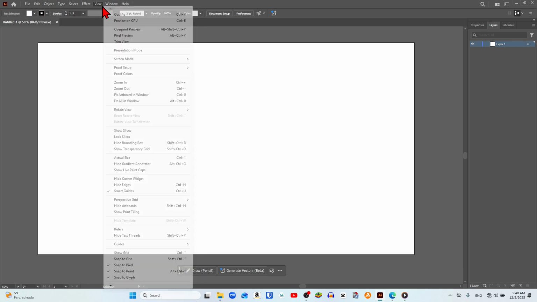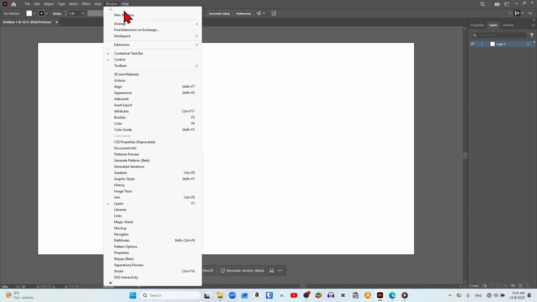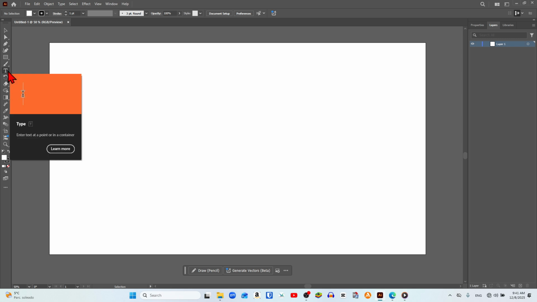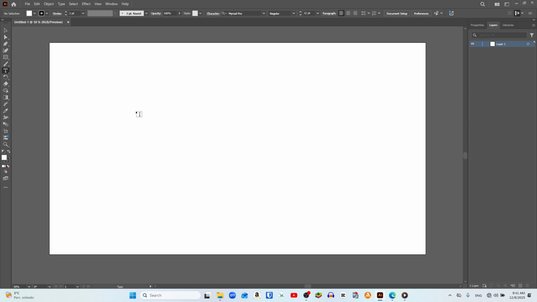In this drop-down menu, we position ourselves in the upper area where all the tool menus are located. We click on the text toolbars, and in this other menu that appears, we press the basic option to activate the essential tools. Now that the toolbar is already showing on the left side, we are going to proceed to type our text. To do this, we just have to select the type tool and then click anywhere on the page to create our text field.